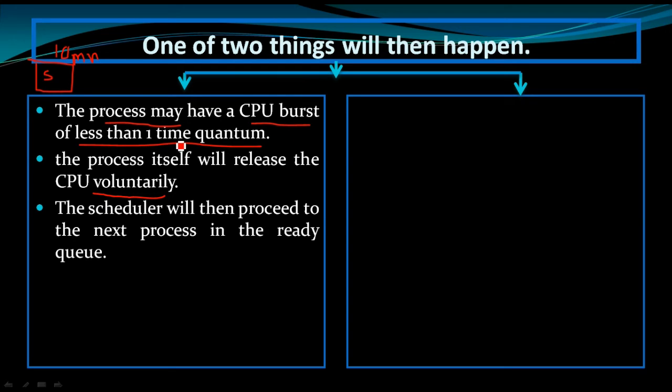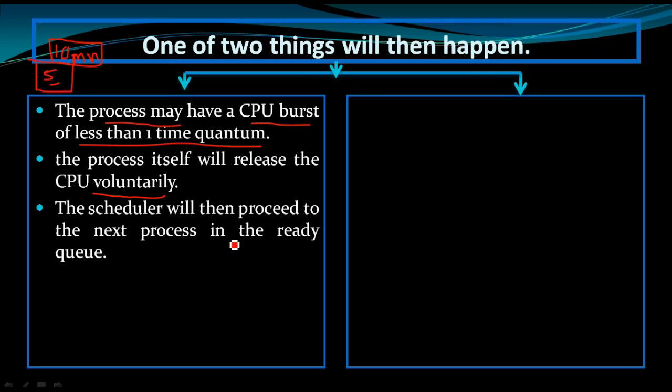Less than one time quantum means the time quantum size is 10 milliseconds, and the CPU burst time required by the process is 5 milliseconds. Then the process itself will release the CPU voluntarily. It doesn't hold for 10 milliseconds. It will release right after 5 milliseconds. The scheduler will then proceed to the next process in the ready queue.